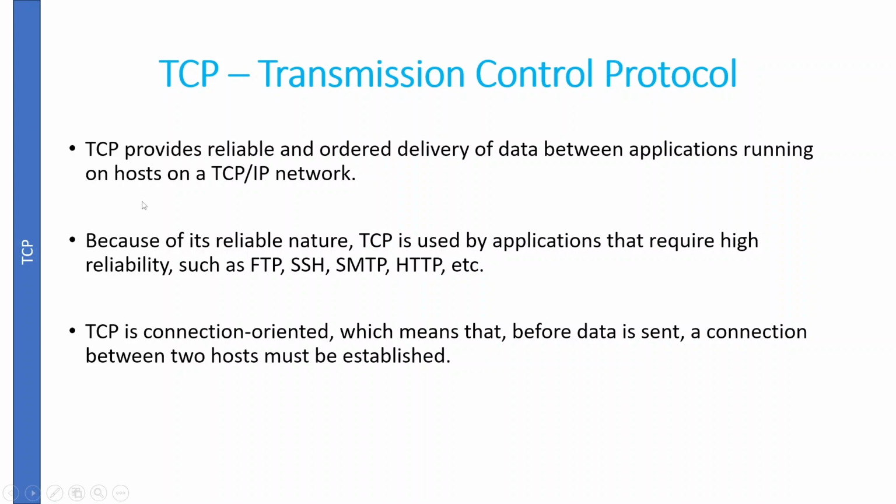For TCP, I'm going to take a highlighter. TCP provides reliable and ordered delivery of data between applications running on hosts on a TCP/IP network. It will provide ordered delivery of data and also be reliable, right? So we can guarantee our information is sent to the particular destination, right? For example, when you browse a particular website or download a file, at that time you are using the TCP protocol.